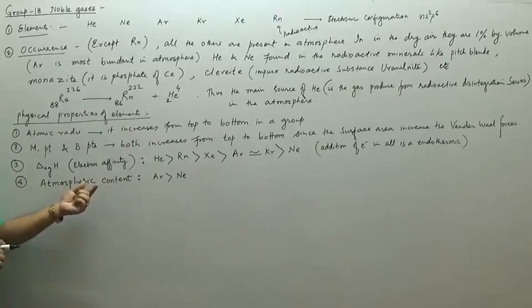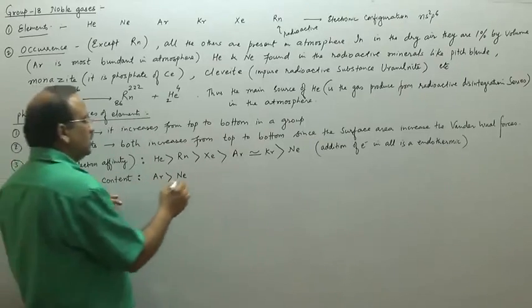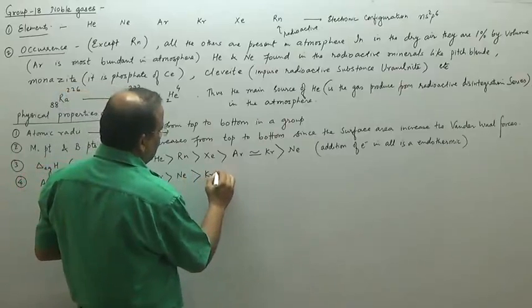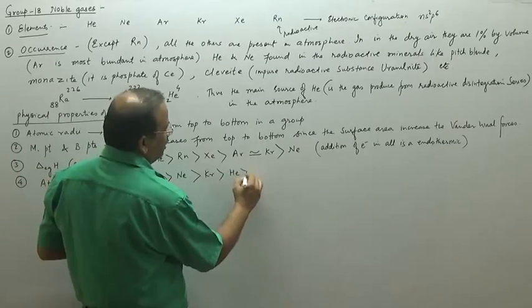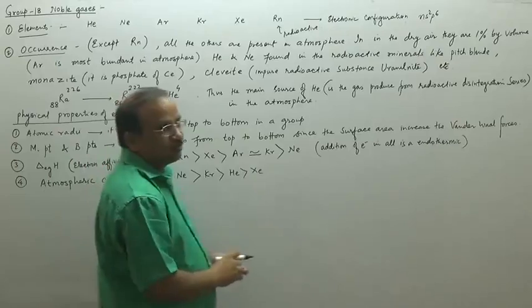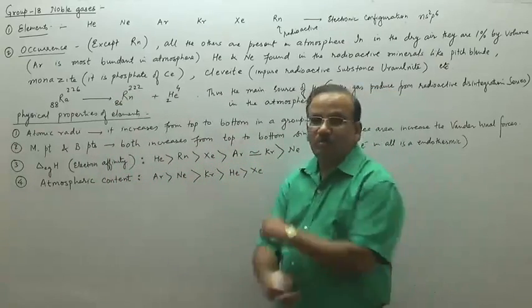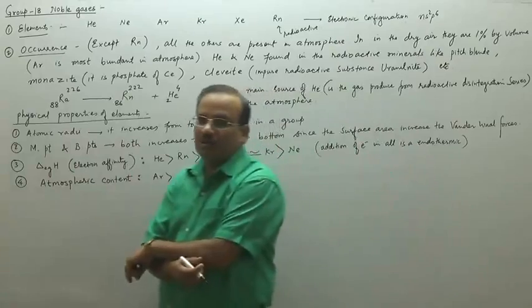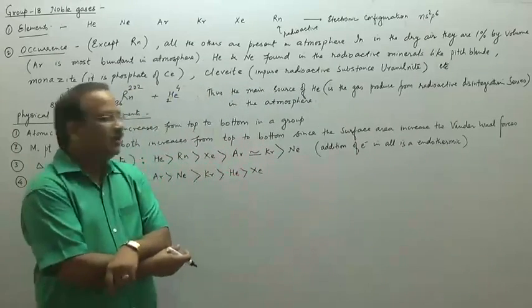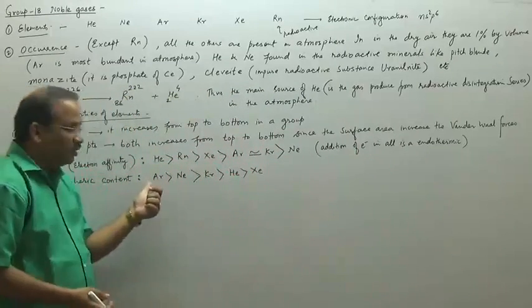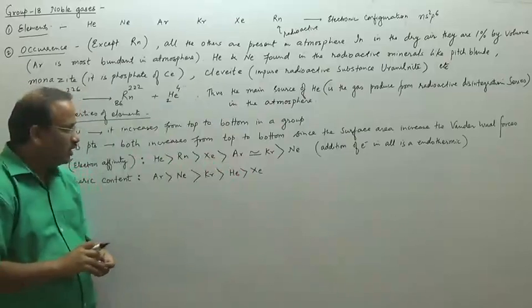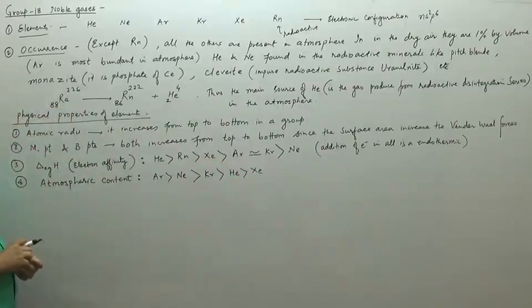So argon is present maximum in the atmosphere, then it is neon, then krypton, then helium, and then xenon. Xenon is present least in the atmosphere. So according to that abundance, their availability is less. Argon is available in the maximum quantity. So that is the abundance of those in the atmosphere.